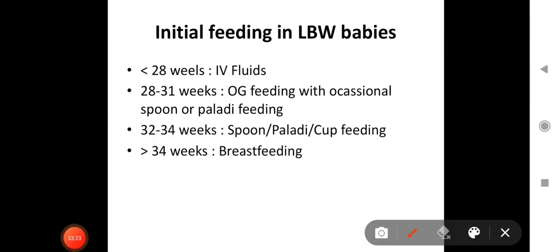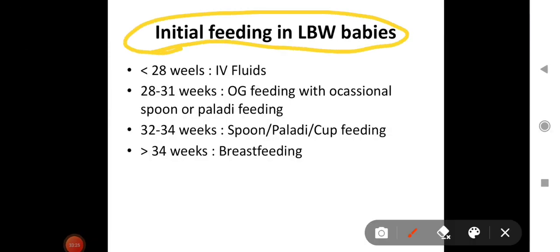Now initial feeding in low birth weight babies. At what gestational age, how to initiate feeding in babies? If it's less than 28 weeks, no coordinated suction or no strong suction efforts are there, and even intestinal peristalsis, intestinal movements are also not coordinated, so IV fluid is to be given.